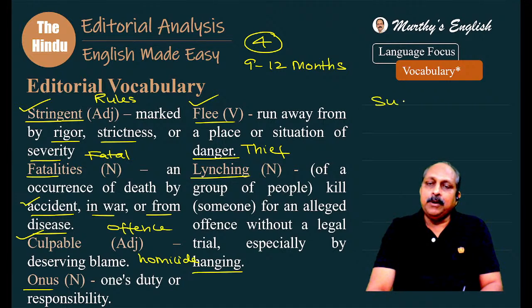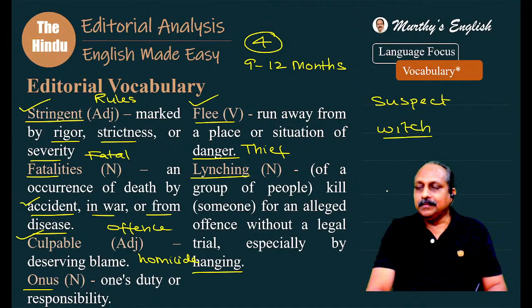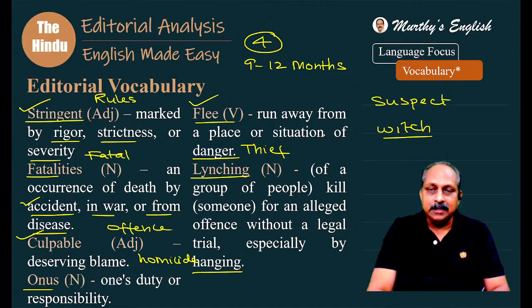They suspect a person, usually someone like an old woman, they think she is a witch. Or a fugitive, no, fugitive is different. That is entirely different. We cannot use it as a verb; flee goes with running away from danger. But fugitive has a negative connotation. You commit a crime and you run away, then we use the word fugitive. In a way related, but not exactly.